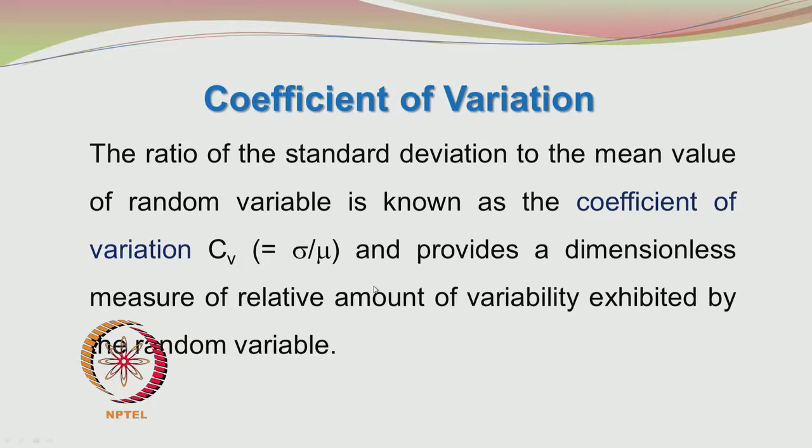Okay. If sigma is very high, okay, sigma is 100, you may think that there is a lot of variation, the standard deviation is pretty high, but you have to find it with respect to the mean value.